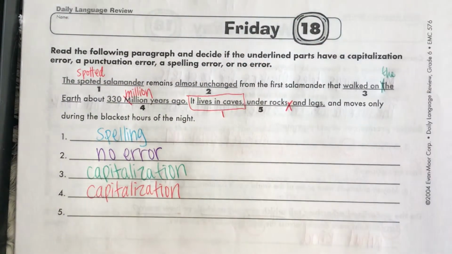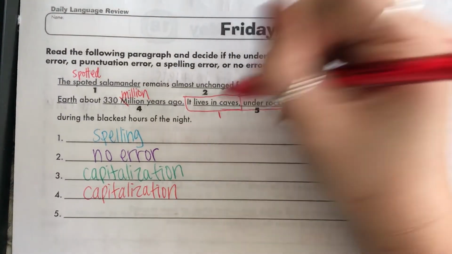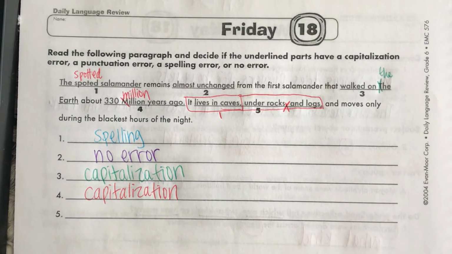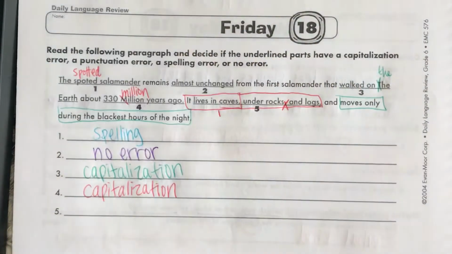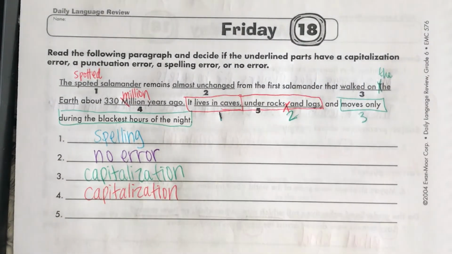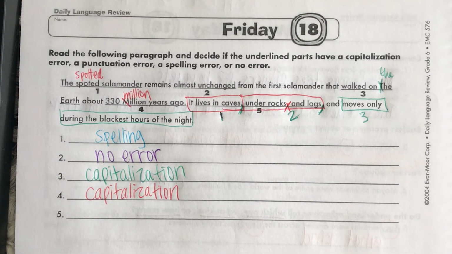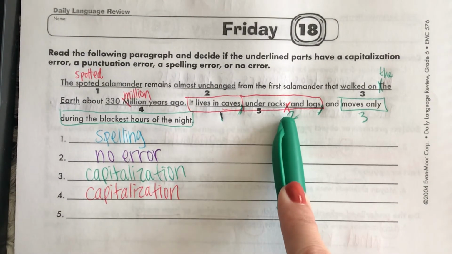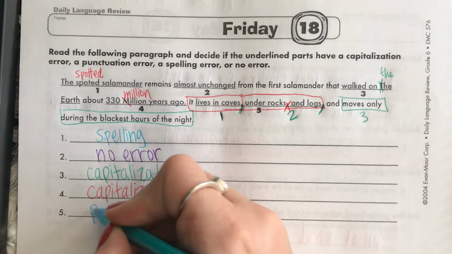Here's number 1, the first thing about them, lives in caves, under rocks and logs, and this actually goes with this. Okay, so this is the first thing being listed. The second fact about them is that they move only during the blackest of hours of the night. Oh wait, so sorry, I messed that up. So it should say, this is the first thing about them, this is the second, and this is the third, right? So that's why the commas go here and here, okay? All right, so all that explanation pretty much just to say that this comma was not supposed to be here after rocks, so we're gonna go ahead and say that this is a punctuation error.